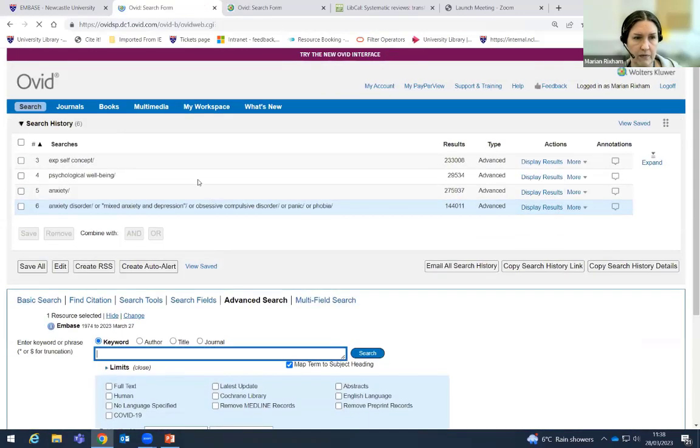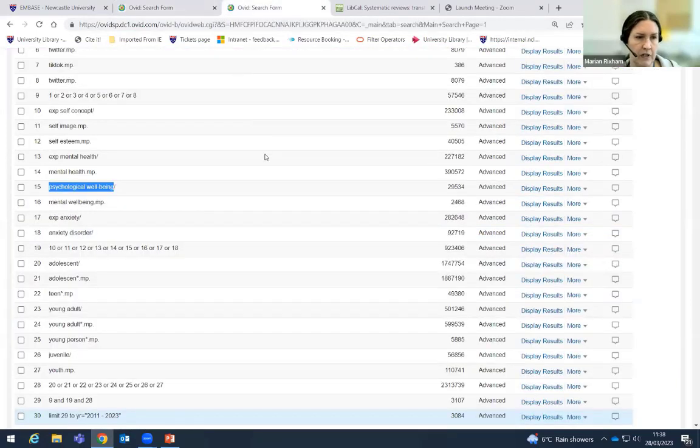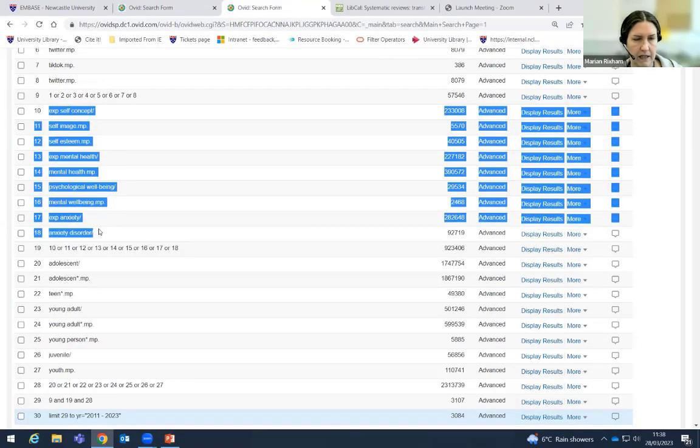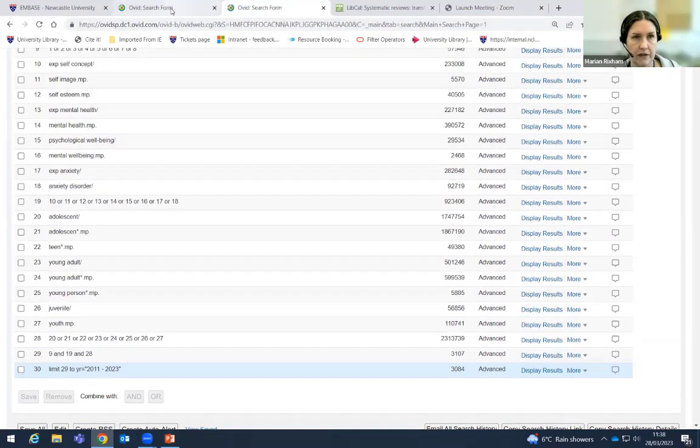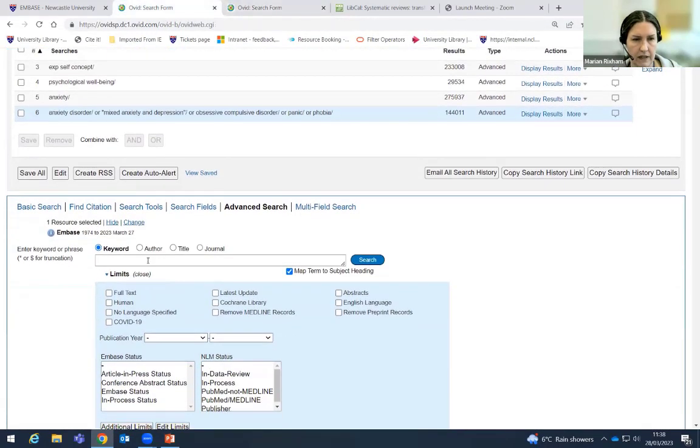So as I go through my search, looking at each element, I'm going into the structure, I'm deciding what's relevant and what's not. So back to my search. Here's my well-being aspect. I'm happy with what I've got now, and I've combined all those together in line number 19, using OR. So now I'm going to move on to the third concept. So I'll just go back to Embase again to illustrate this one.